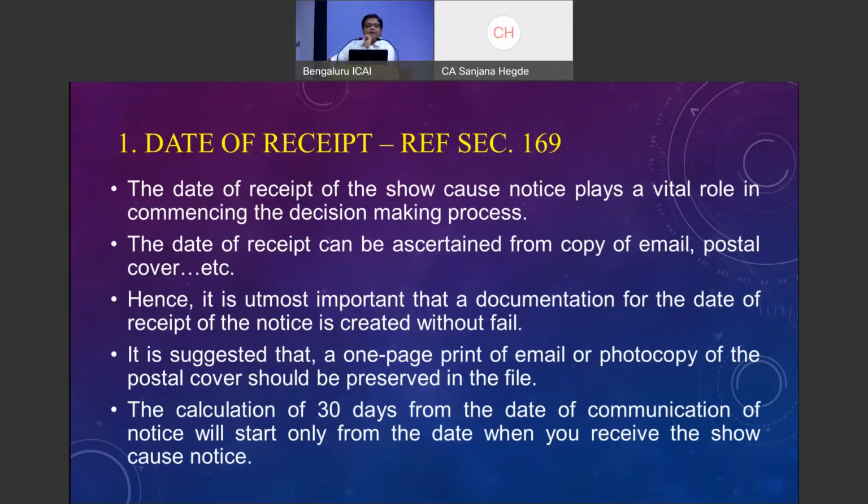In general, the notice will be received by way of an email, by way of hosting on the GST portal, or by way of a physical copy. These three modes are available for the department in general, where they will be issuing the notices. You may find our regular clients calling and saying, sir, some notice has come from the department, or some letter has come from the department. We say, okay, you send it on WhatsApp, you send it by email, I'll check. We may be on travel, we may be at some function, some messages would have come, you would have checked the notice, okay, we'll respond.